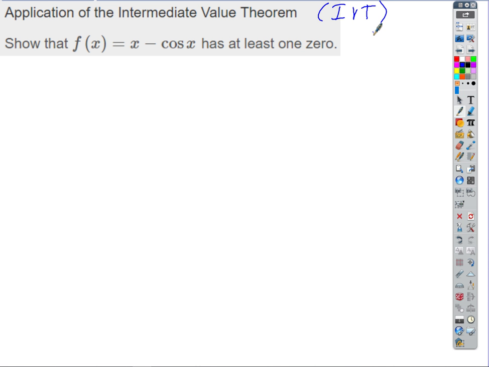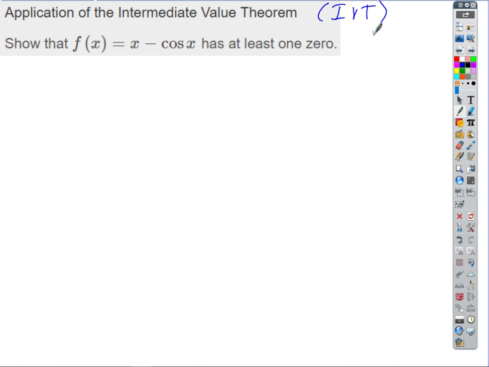So let's show that f of x equals x minus cosine x has at least one zero. How can we do that? Well, you could set it equal to zero, I mean, I could, but I don't want to do that. I just want to show that it does have one. And we could argue, without even having to write anything down, we could just talk our way through this pretty easily. All we have to do is meet those criteria.